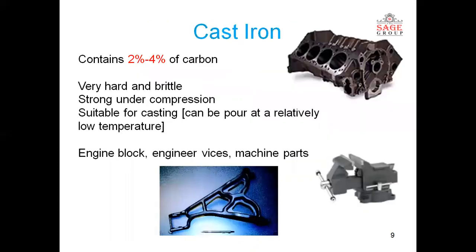Cast iron contains 2 to 4% of carbon and is very hard and very brittle, but it is very strong under compressive forces.